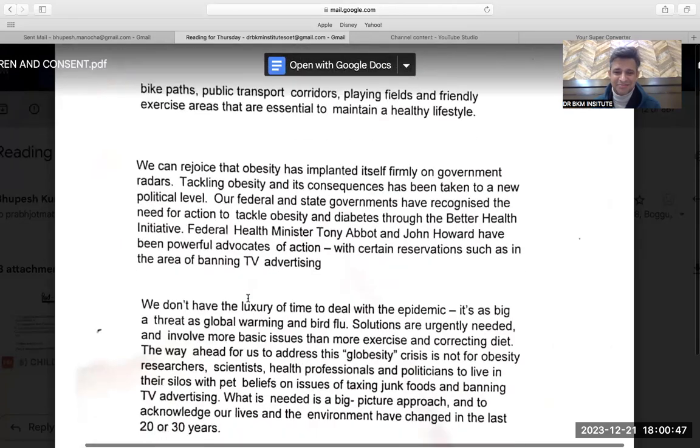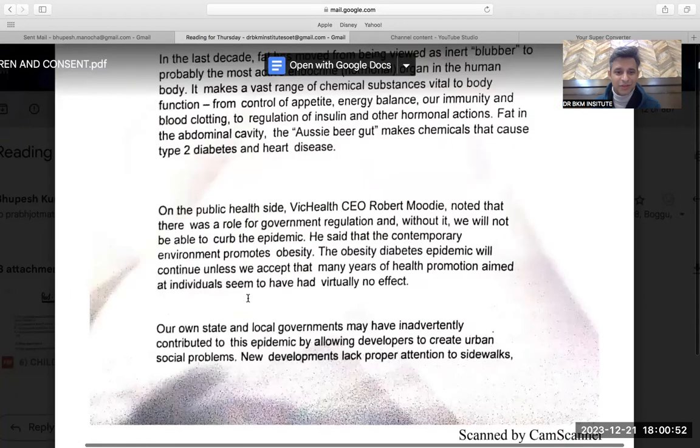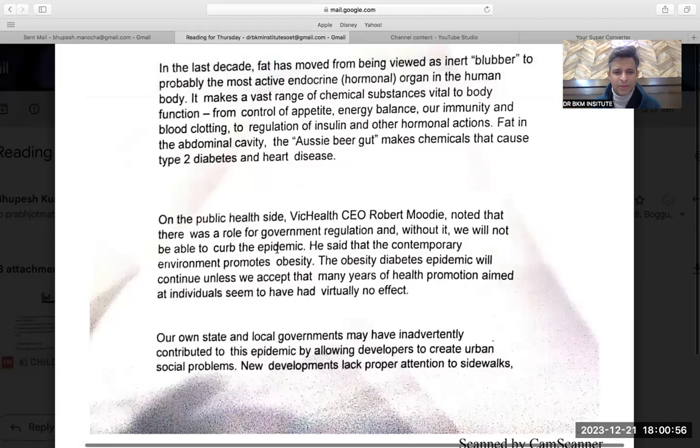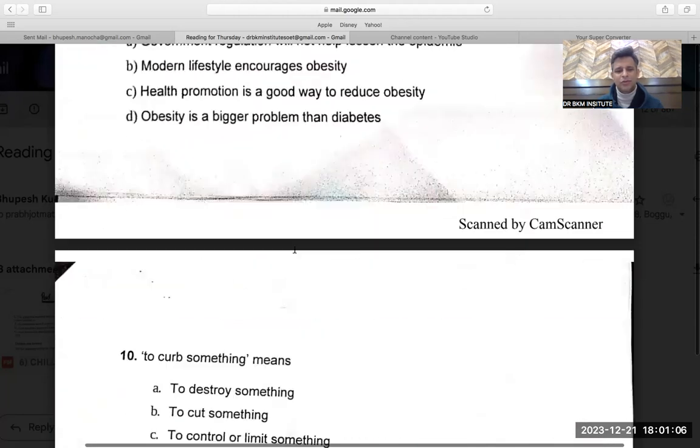Again, this reading is quite cranky, to be honest, but I will read it again to fit in both words. Noted that there was a role of the government. Without it, we will not be able to curb. Curb means completely suppress should be the word. But control or limit also. Can't help it. Again, C or D, depending upon the mood.